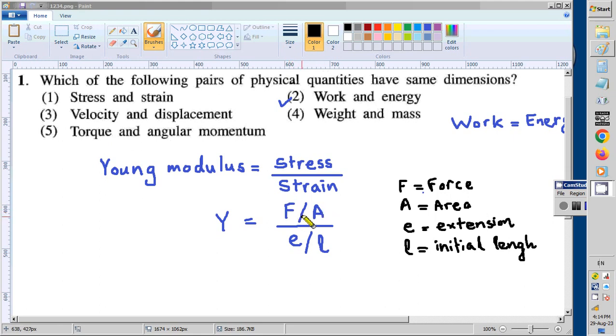If we substitute calculated values into this equation, we get the Young's modulus.